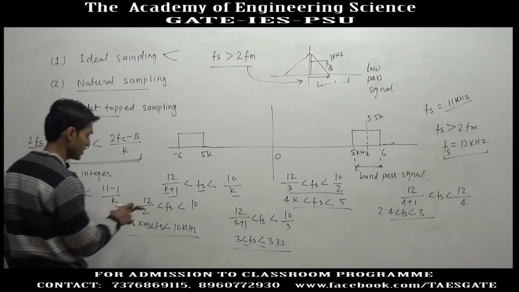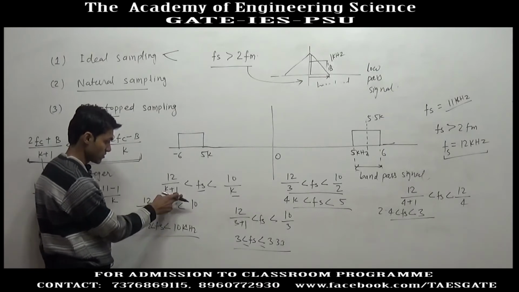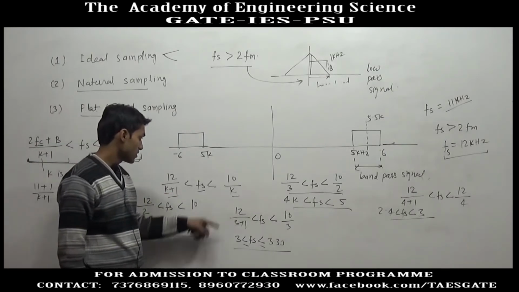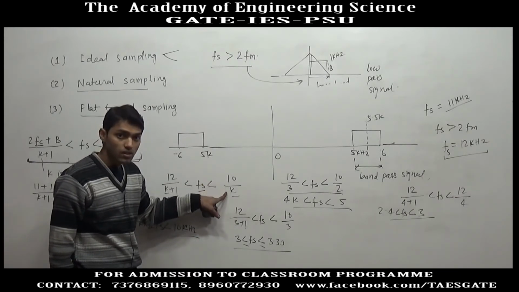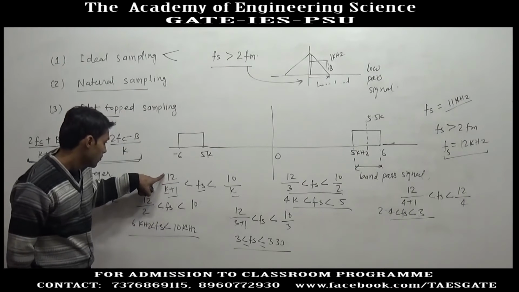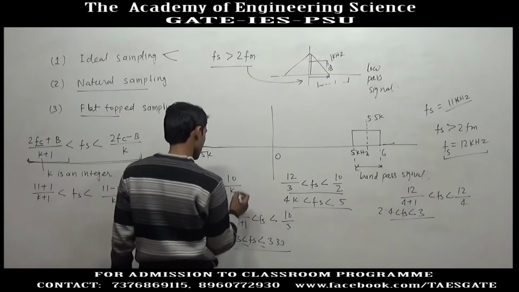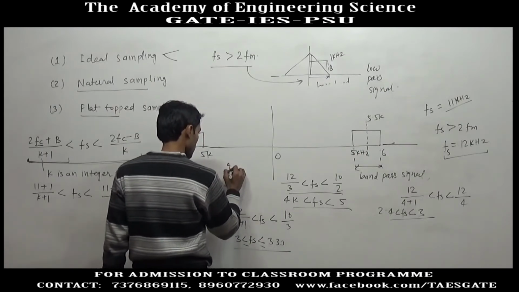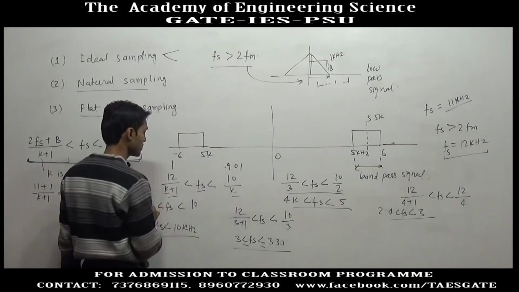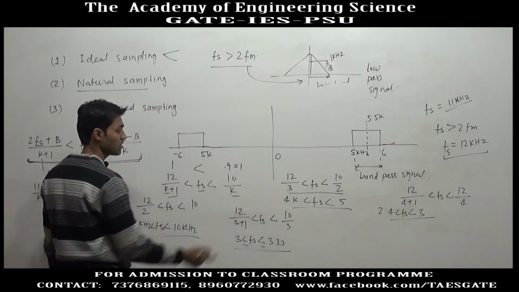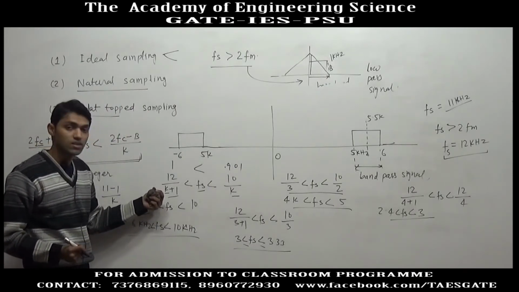If we put k equal to 11 here, this will give you 1 kilohertz, 12 divided by 11 plus 1, 1 kilohertz, and for k equal to 11, this is less than 1 kilohertz. So 1 kilohertz cannot be less than 1 kilohertz. Suppose if you put k equal to 11, you will get 0.901, and here you will get 1. So 1 is not less than 0.9. So if you put k equal to 11, this is not possible.